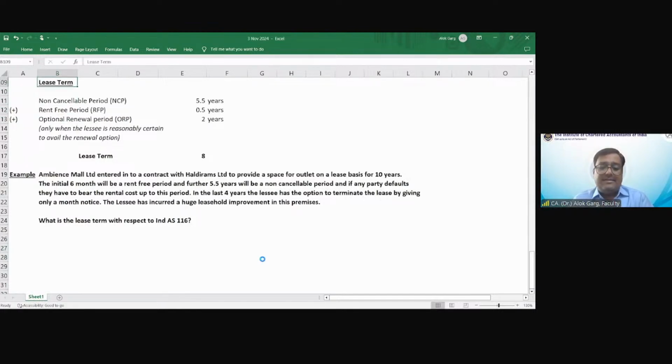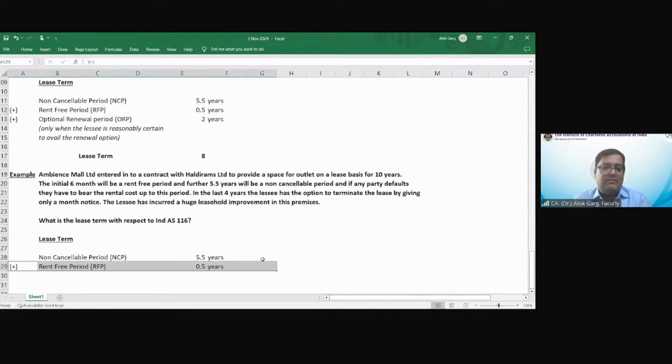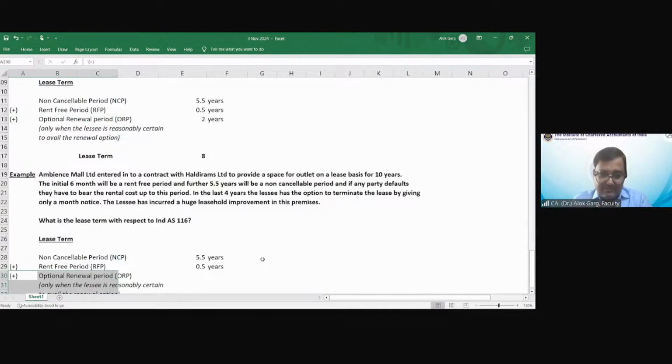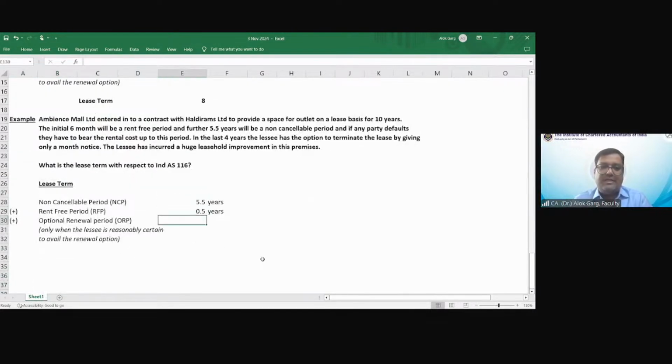Let me again discuss the lease term. What is the non-cancelable period in this case? 5.5. What is the rent-free period in this case? 0.5. What is the optional renewal period in this case? Zero. कुछ दिया है question में? No. What is the other aspect?